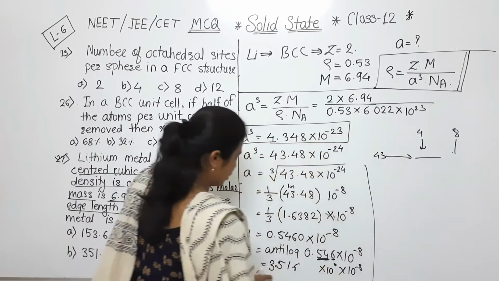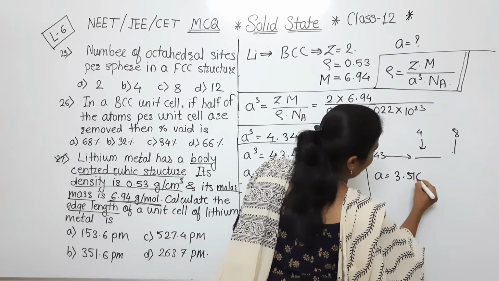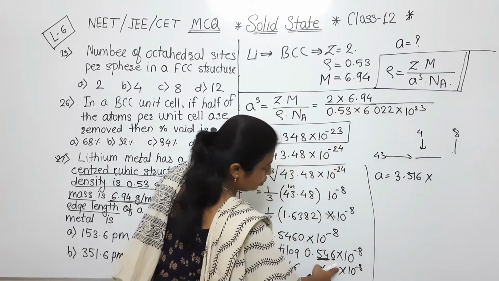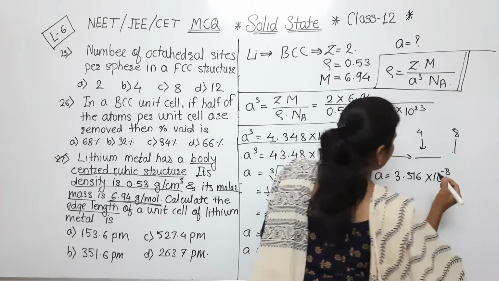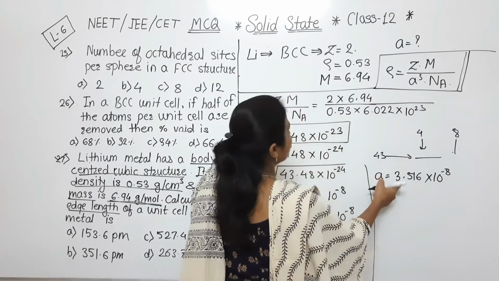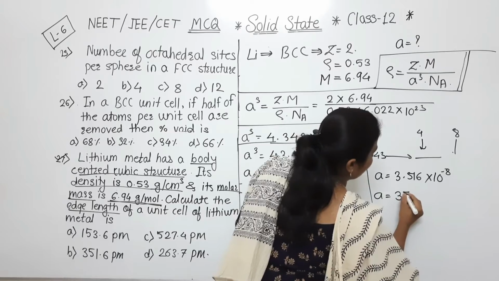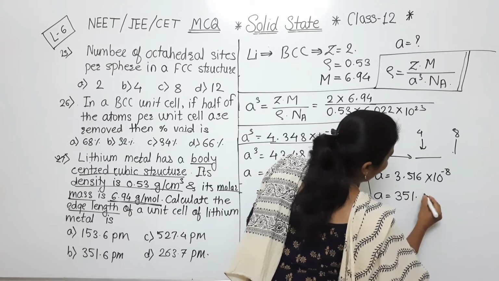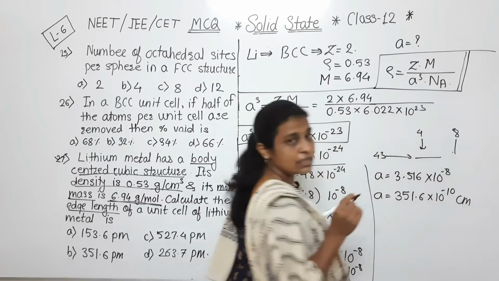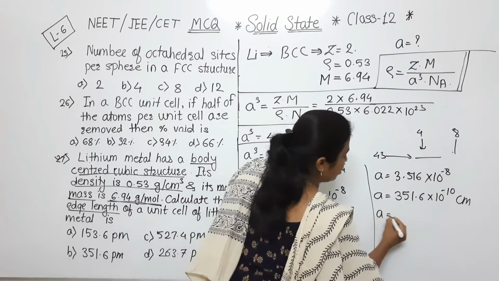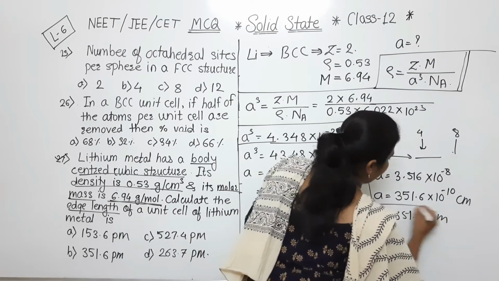तो ऐसे करके देखो, finally A is equal to 3.516 into 10 raised to 0, 10 raised to minus 8, means finally 10 raised to minus 8 will be there. If we want to convert into the picometer, we are just shifting that decimal. So what will be that? 351.6 into 10 raised to minus 10. This is the answer in the centimeter. Now if 351.6 is there, then it will be in the picometer.